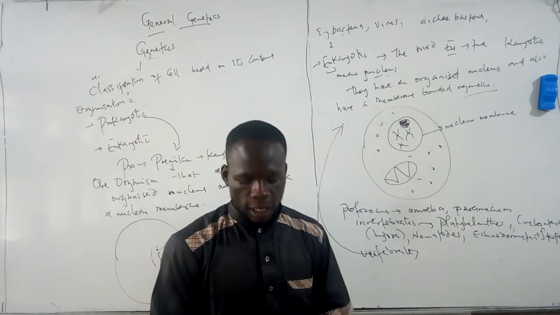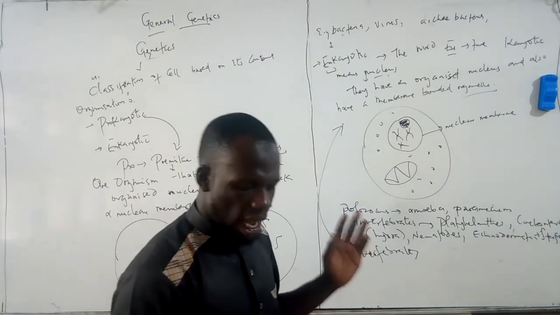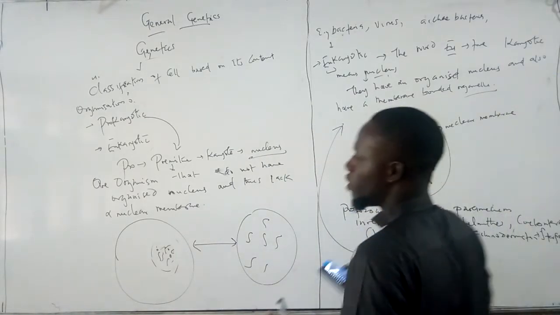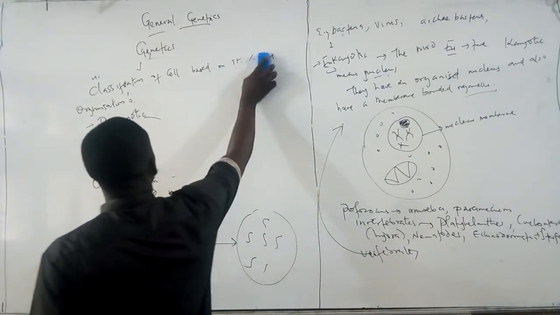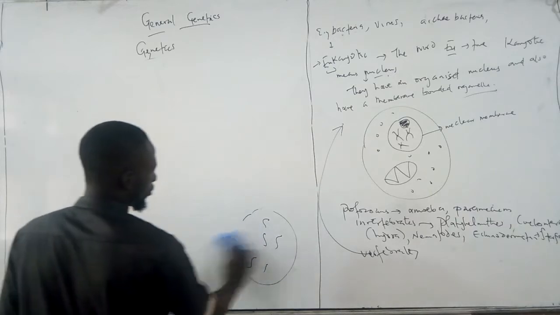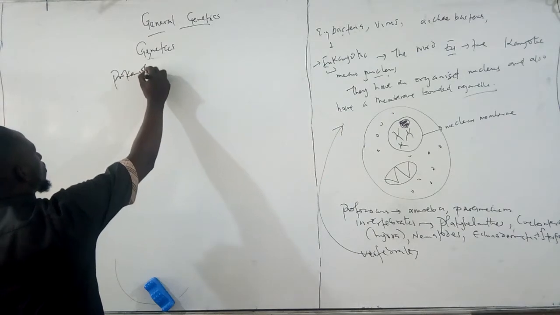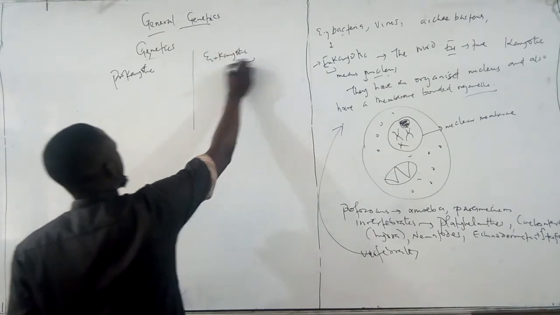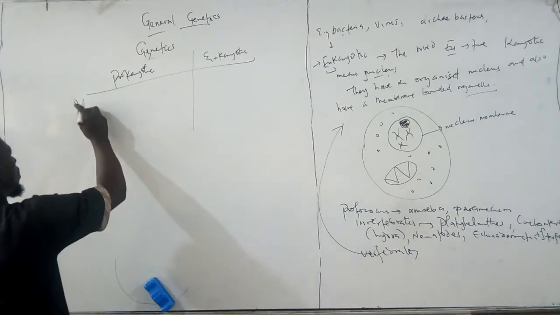So now we want to see the major differences between a prokaryotic organism and a eukaryotic organism. Since we understand clearly what the definition and the meaning of both of them is, let's see the differences between both of them. So we have the prokaryotic organisms and we have the eukaryotic organisms. So talking about the prokaryotic, we said they do not have an organized nucleus.